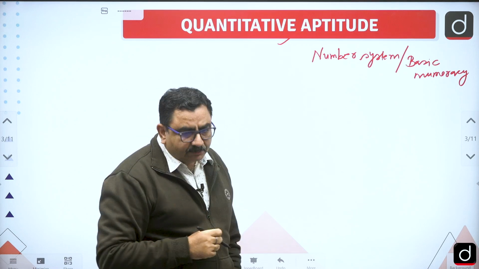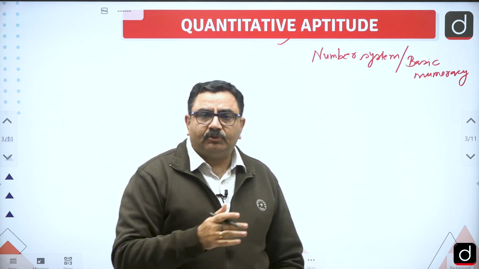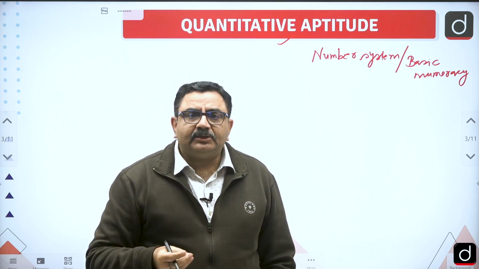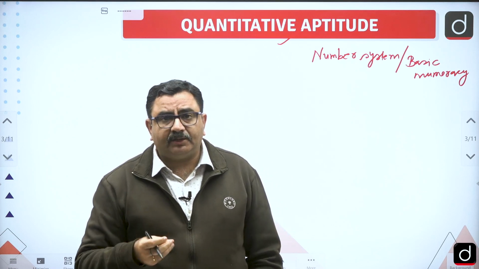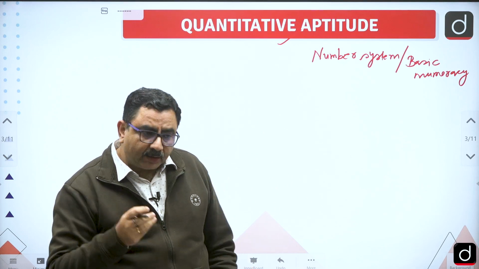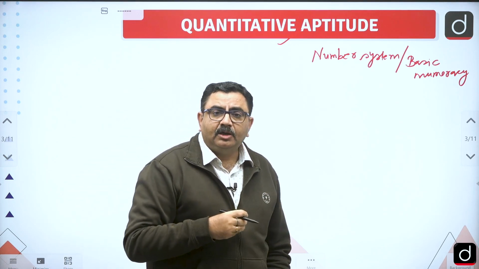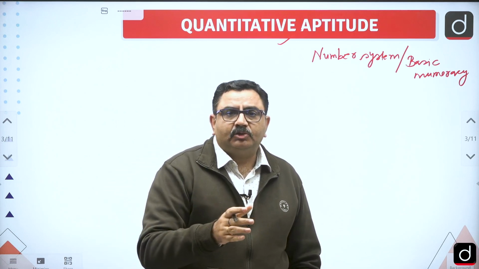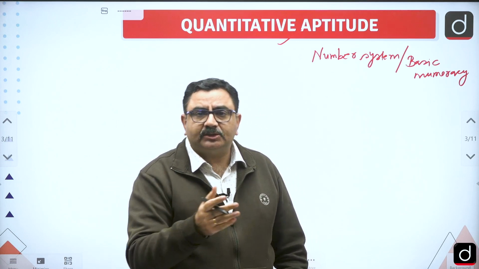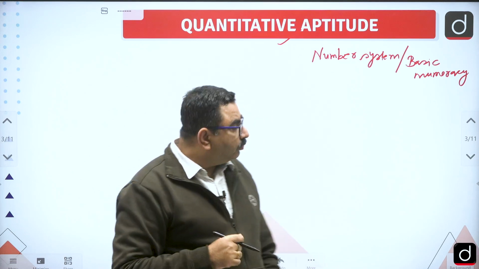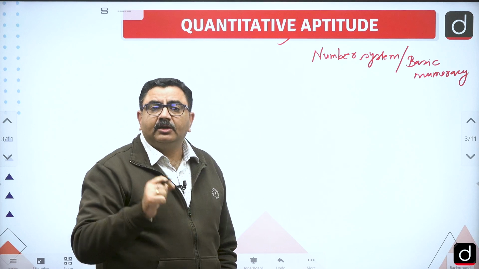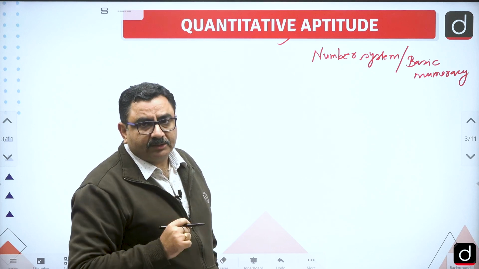So in number system overall, in the last 3-4 years, we get approximately 6 to 7 questions from number system only. In quantitative aptitude, out of overall 80 questions, generally 35-36 questions are from the QA section. Out of those, near about 6-7 questions are based on basic numeracy or number system.